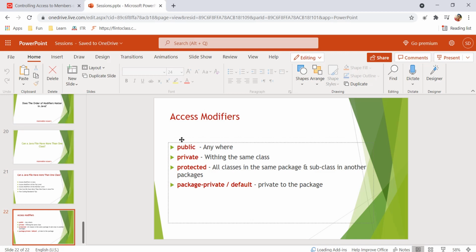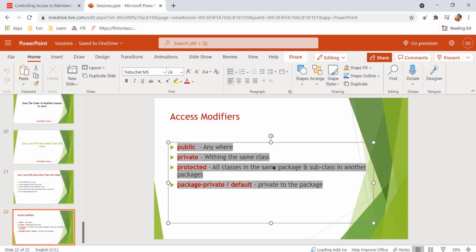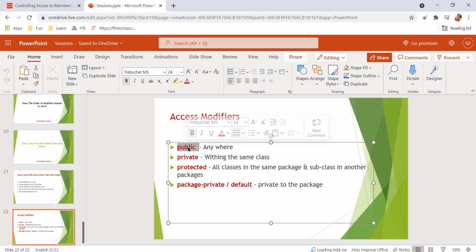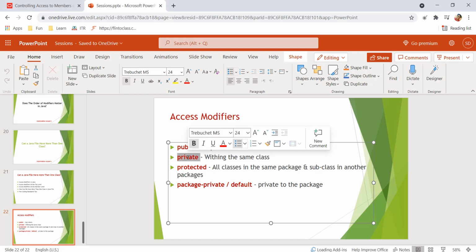Let me also talk about this. So we have 4 access modifiers, but what is the access modifier that we should be using actually? By default, when we start creating any method or any variable, we generally use public, right? This is the practice that we all follow. But let me share one tip regarding this. If you are creating any method or any variable, try to use private as an access modifier. Later on, if you feel that okay, this should be changed to protected or public, then do it. But while creating it, try to use the modifier which has the least access.